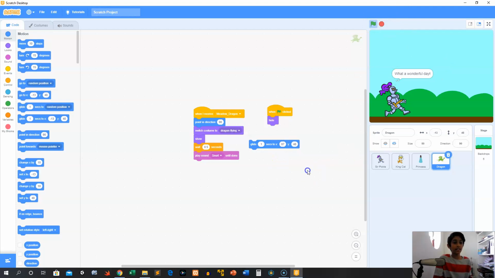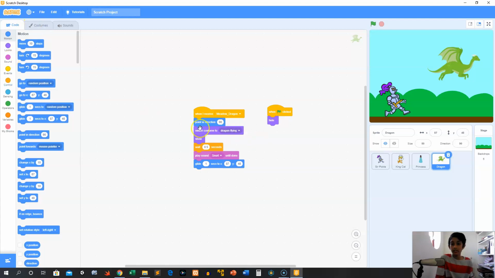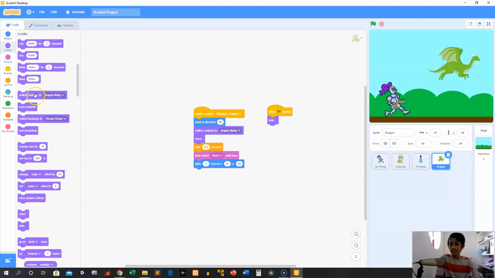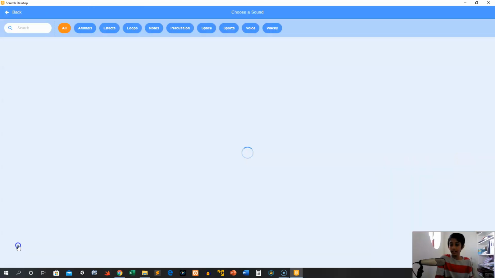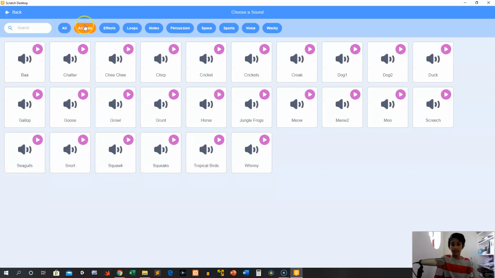What a wonderful day. Right? Now we can drag that and try it again. What a wonderful day. The dragon will appear, and then it will start gliding, and once it glides, we actually want to switch his costume again and make him dragon firing. Then I'm going to grab another thing, choose a sound, and grab animals, and let's see if there's something scary. Let's see if there's a fire.